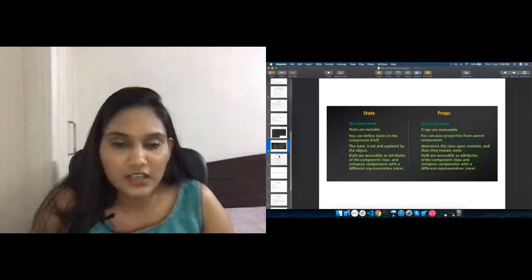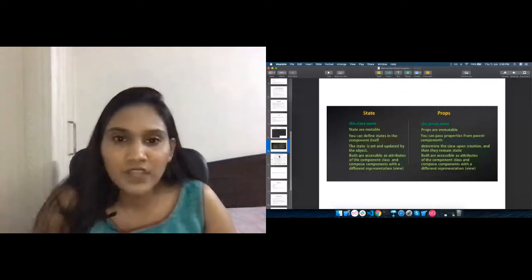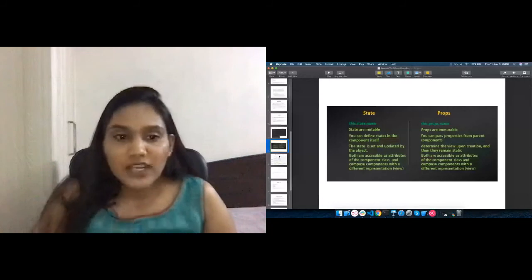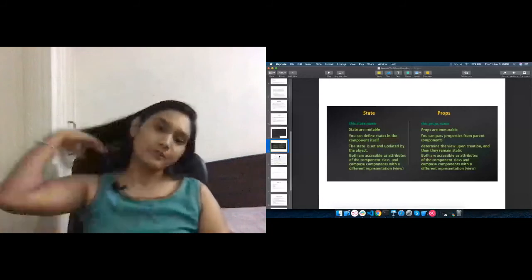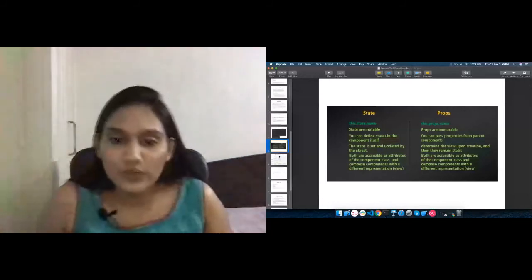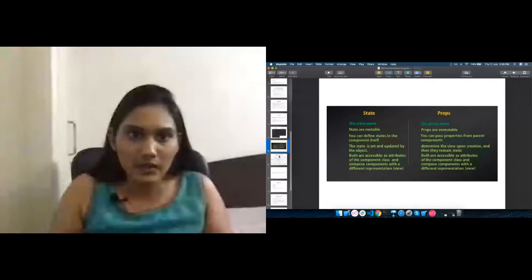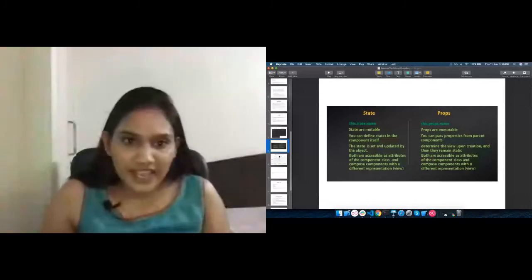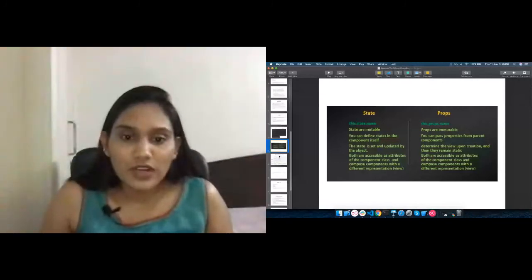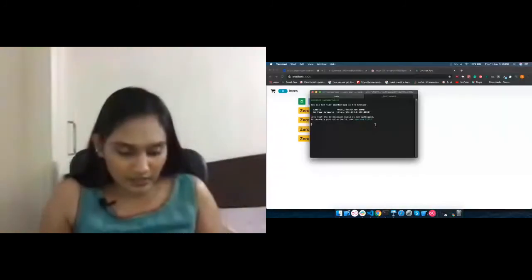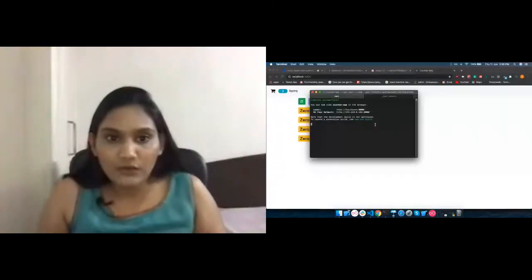Let me just come back quickly to the debugging tools. It is very easy to debug a React application. There are various tools which we can use to debug it. Let me just show you one. And always remember that any React application will work when you run the command npm start. I am in the folder of the counter app.